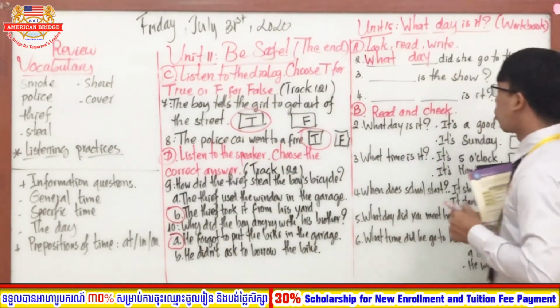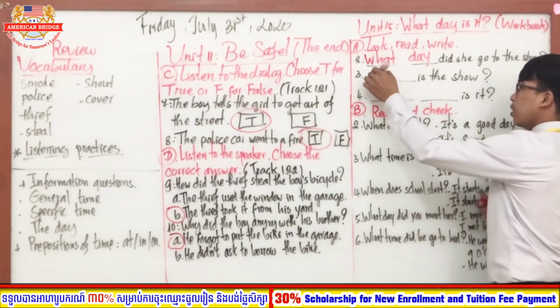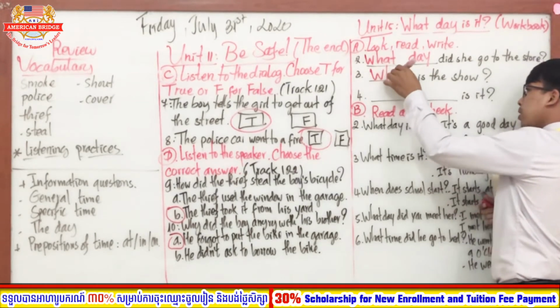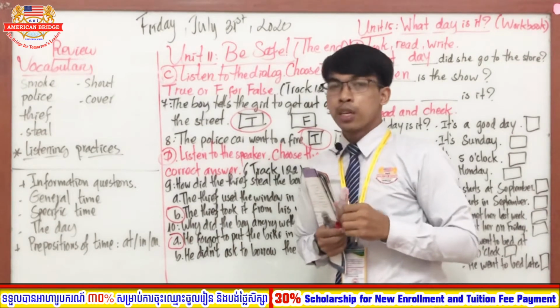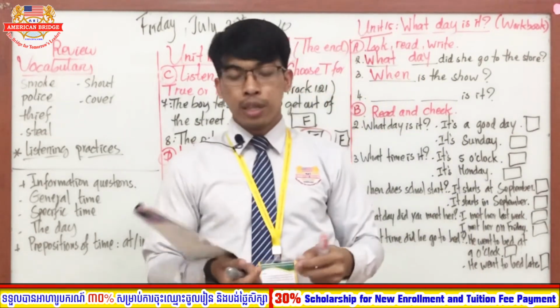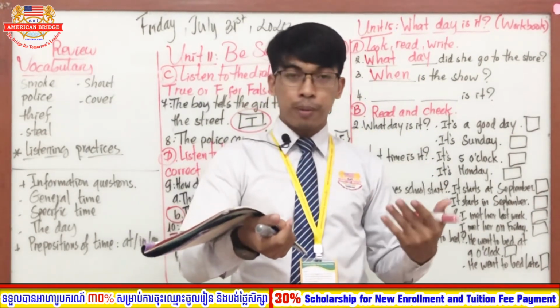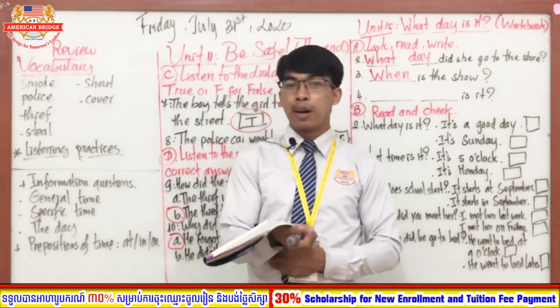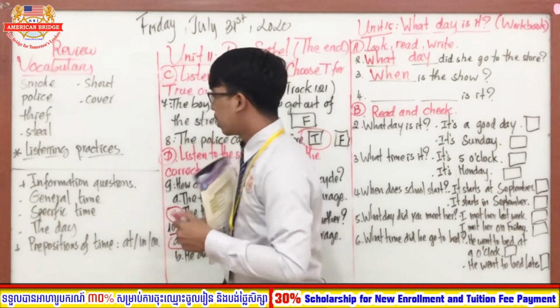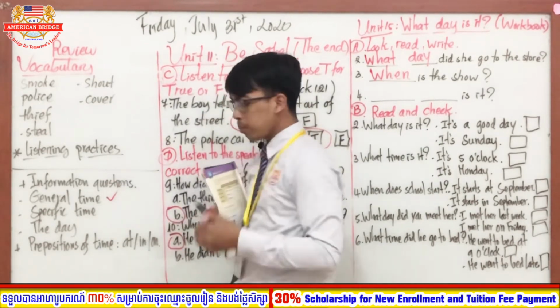So when is the show? It is about general time. So when is the show, everyone? So it's on February 12. Good. So anyone, this is about the general time, right? Refer to the first one.